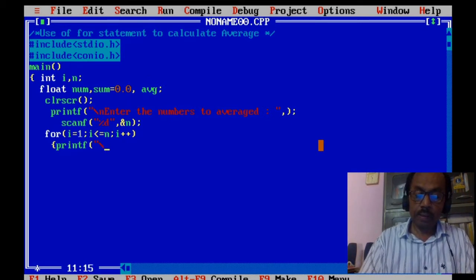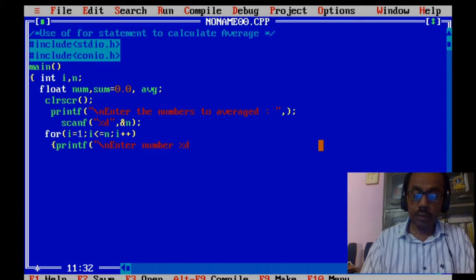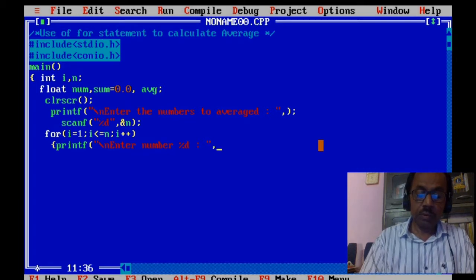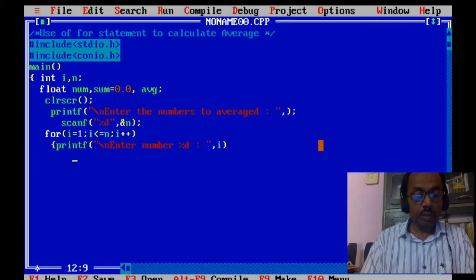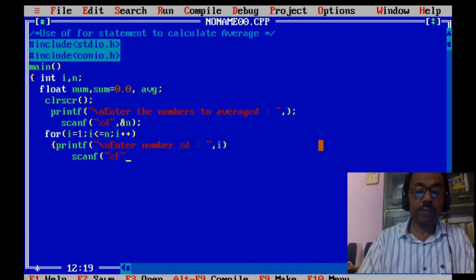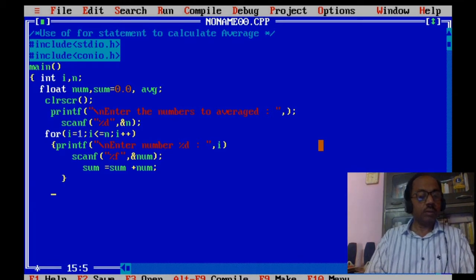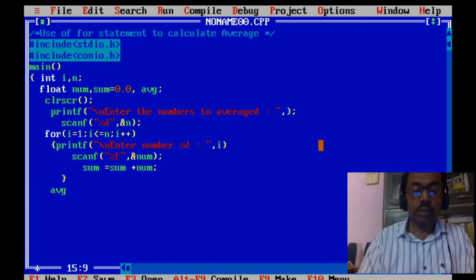printf "Enter number %d", i; scanf "%f", &num; sum is equal to sum plus num; average is equal to sum by n.